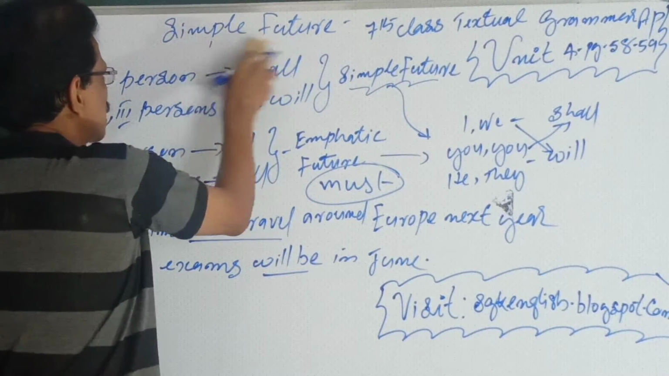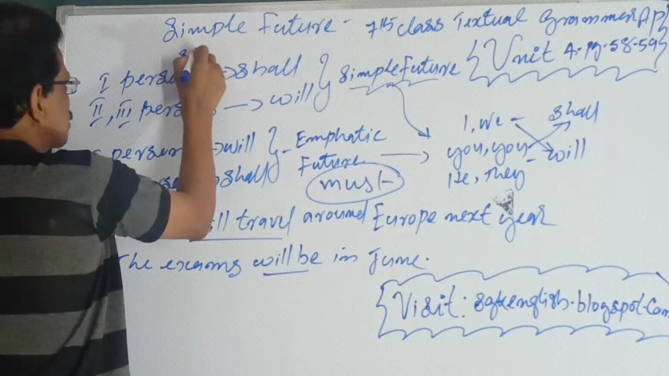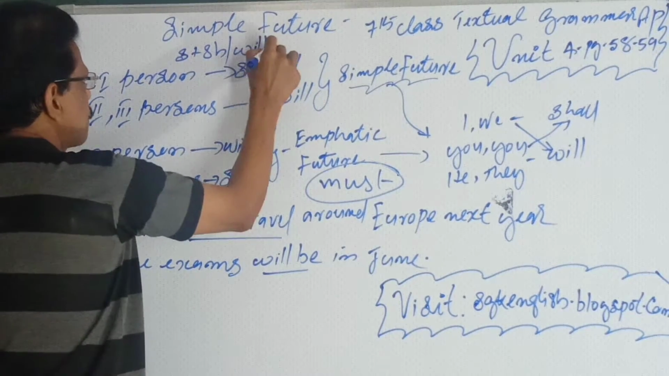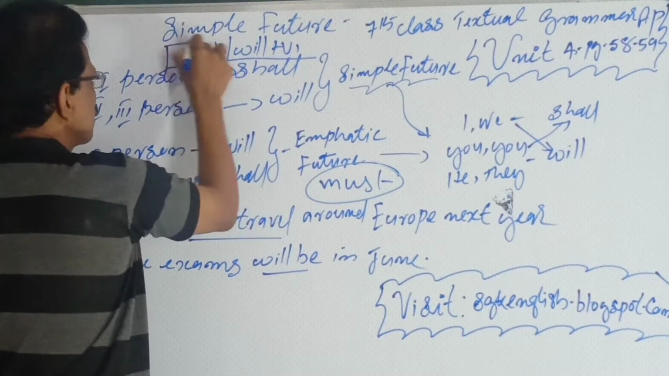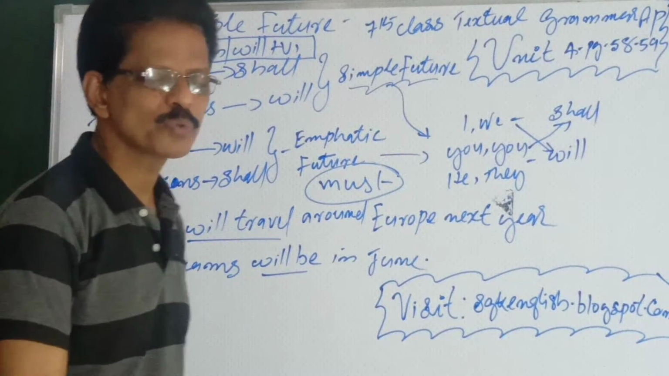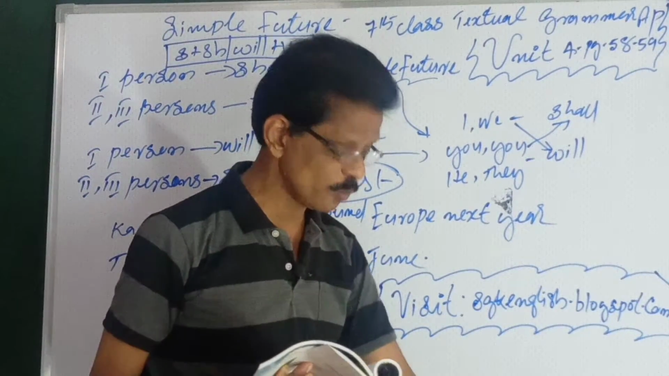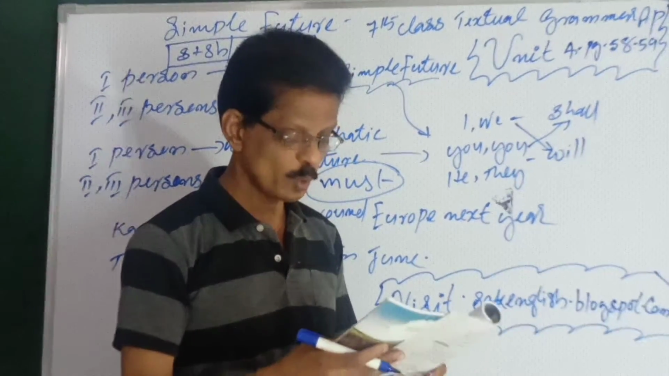Simple future. How to say? Subject plus what? "Shall" or "will" plus V1. It's very important. Future simple means you have to say subject plus "shall" or "will" plus V1. Just add "shall" or "will" plus the root word, V1, should be added. The verb does not change. No V2. Okay. "Shall" or "will" plus V1.